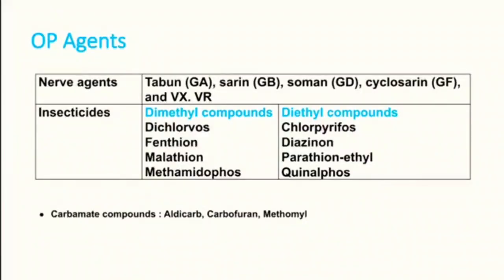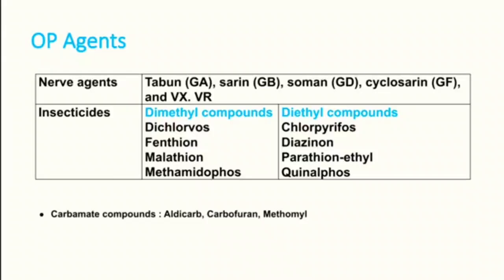You have nerve agents that are mainly used in warfare by the military. Most advanced militaries have this type of nerve agents. They are tabun, sarin, soman, cyclosarin and VX. We are not going to discuss these agents.